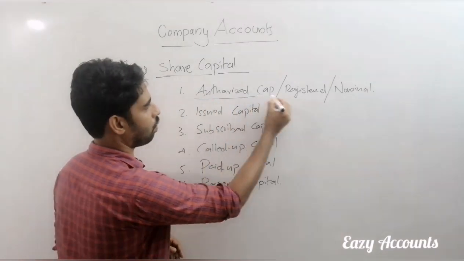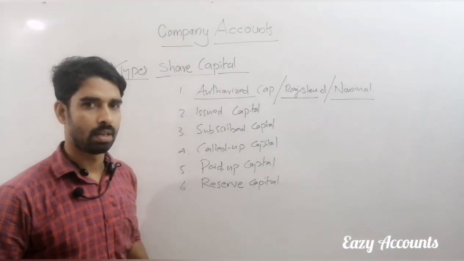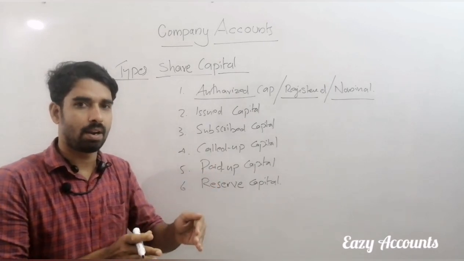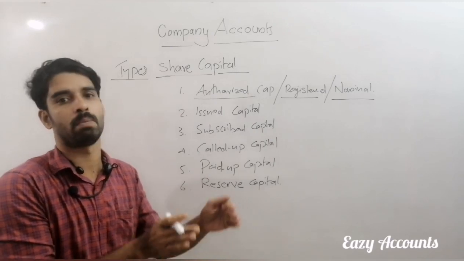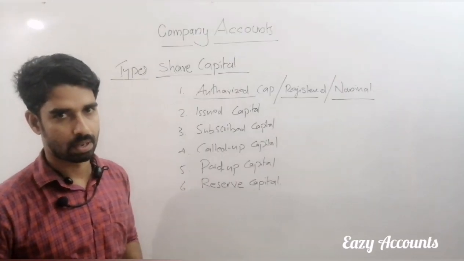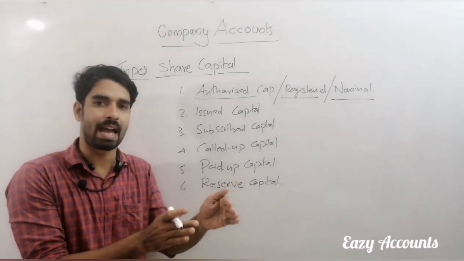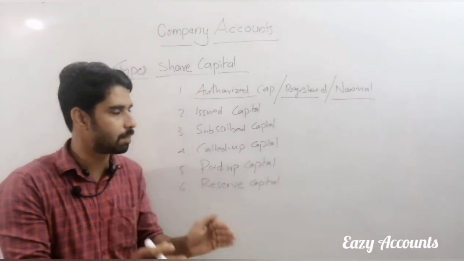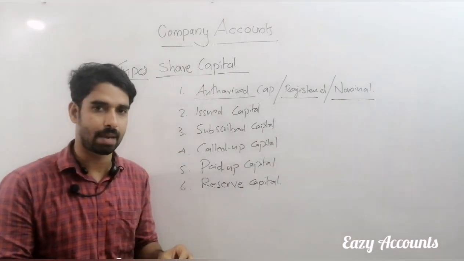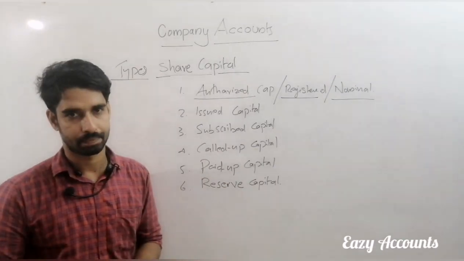Authorized capital or registered capital or nominal capital. This is the capital the company mentions in the memorandum of association. At the time of registration, what is the maximum amount of capital going to be raised from the public? That maximum amount will be authorized capital or registered capital or nominal capital.